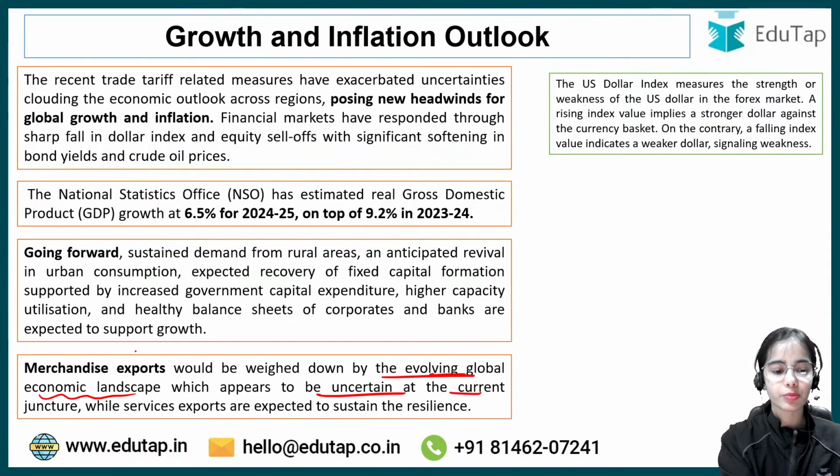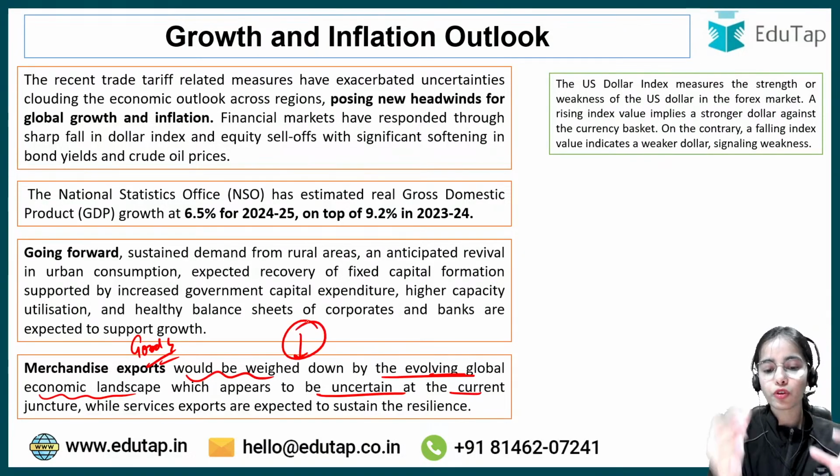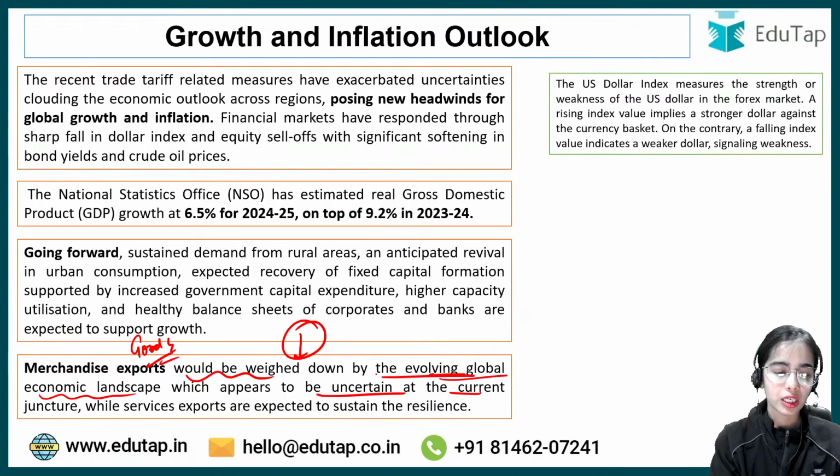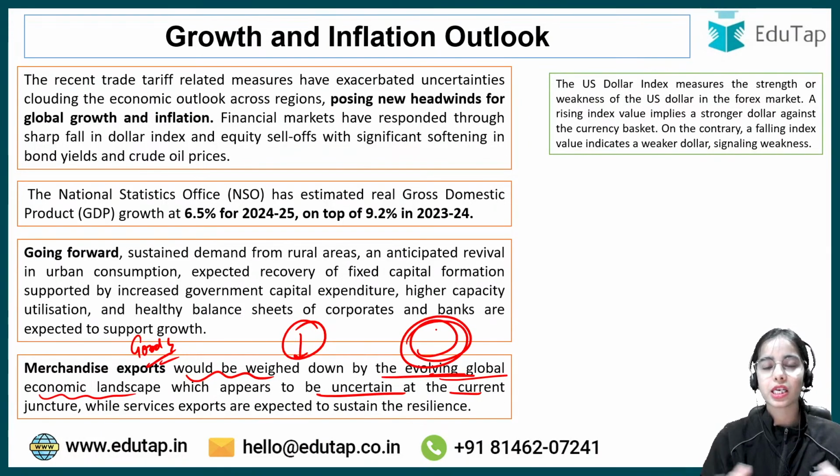It is going to change the global economic landscape because the US has increased the tariff, China has retaliated, a trade war will start, and many countries will get caught in between this fire. So goods exports are going to reduce.